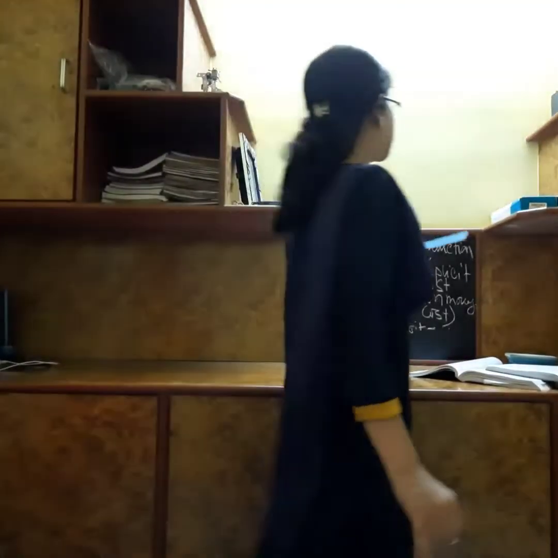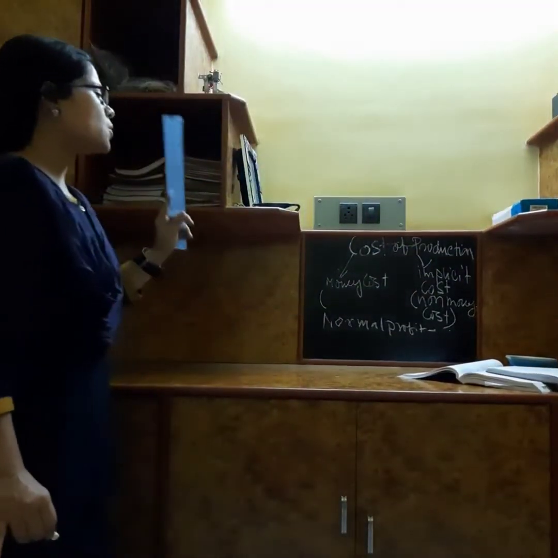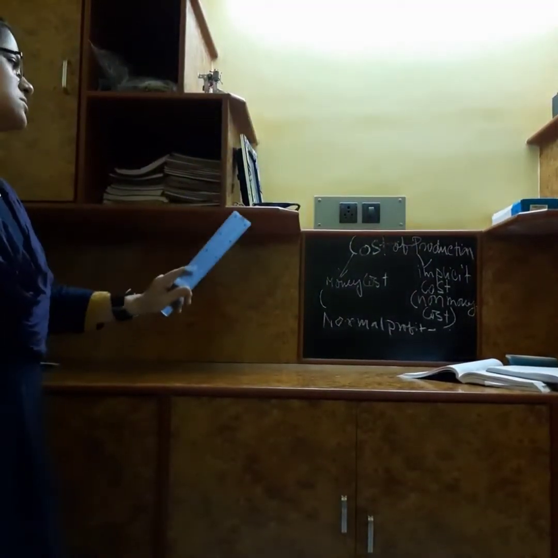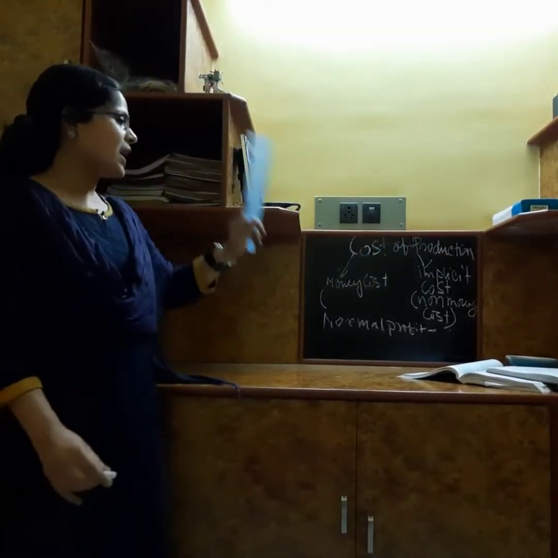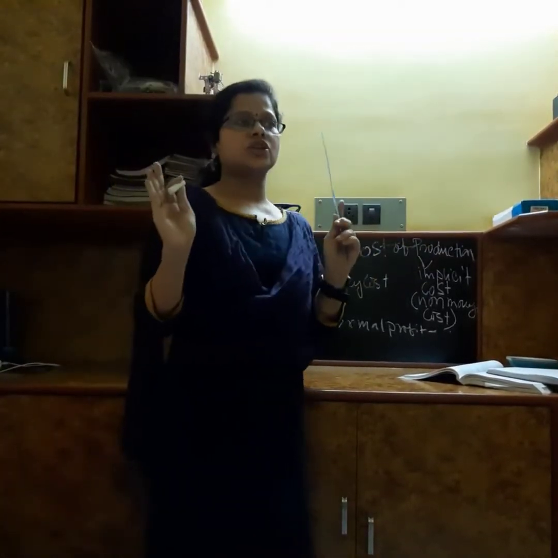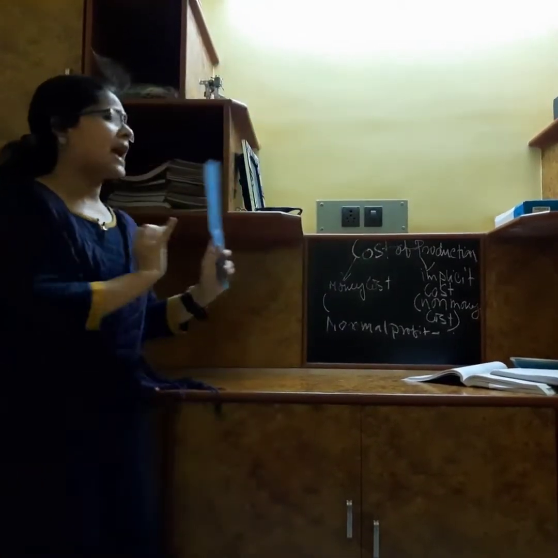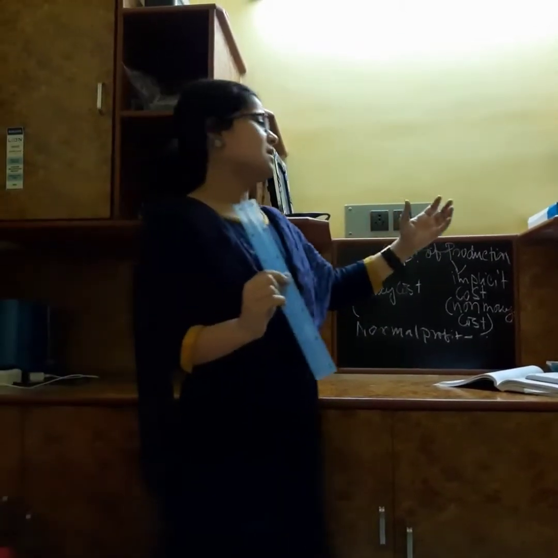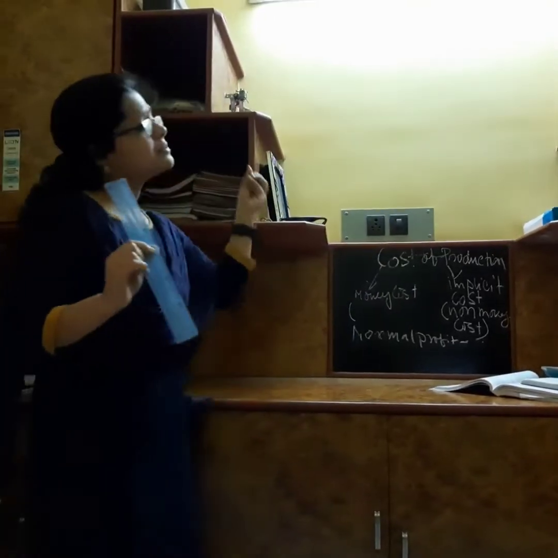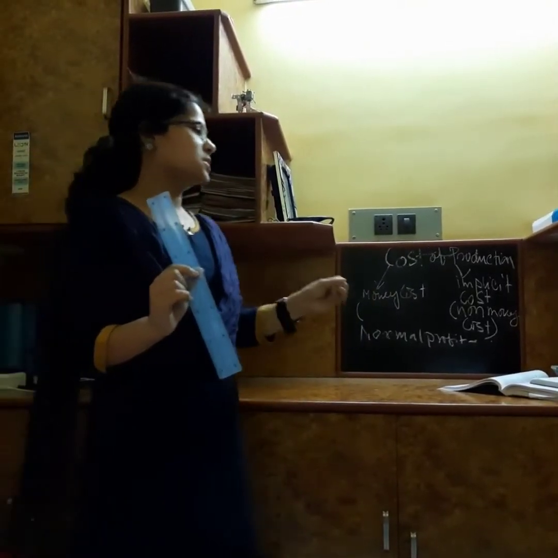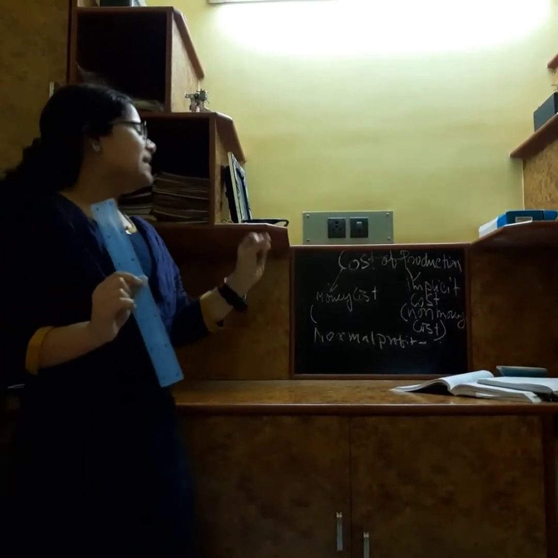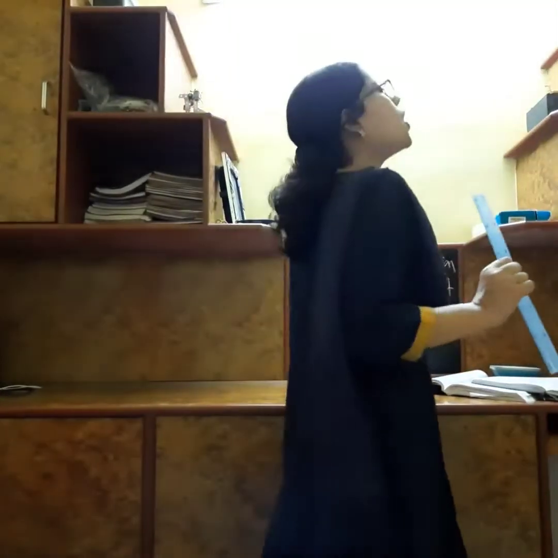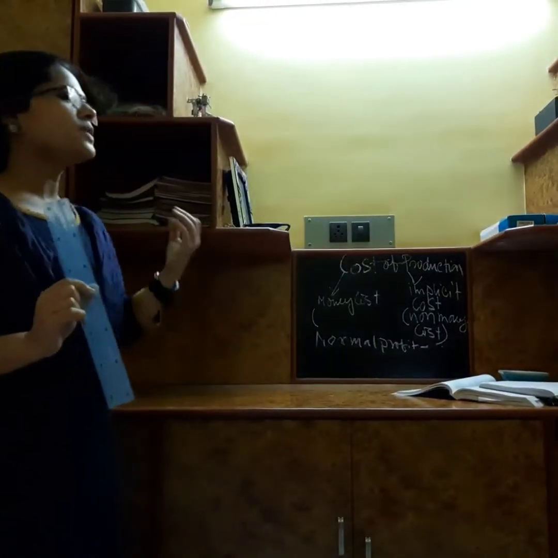Another cost is known as implicit cost, or non-monetary cost. Implicit cost means when the factors of production, suppose the land or the capital or any other factors of production, are borne by the entrepreneur, and as a result there is no drain of money from the business.